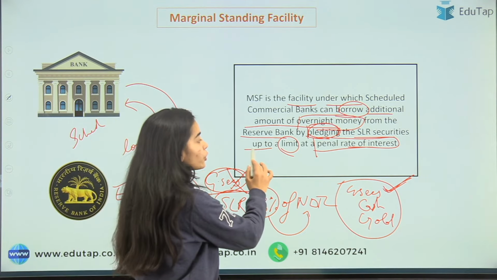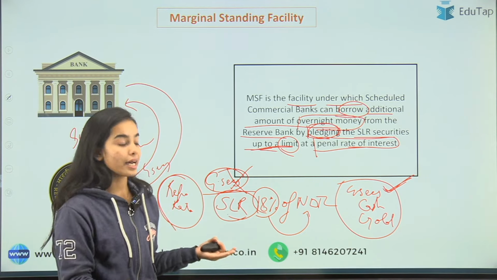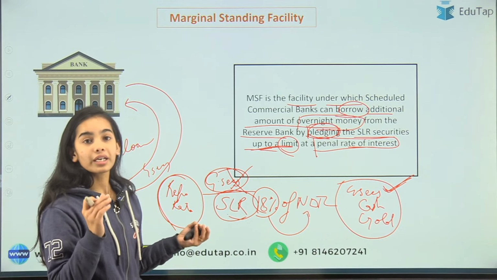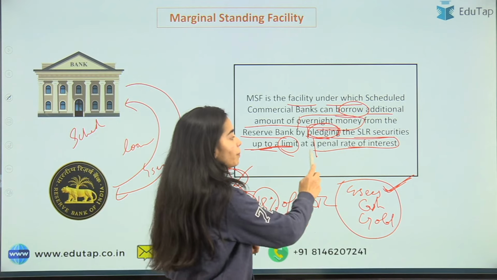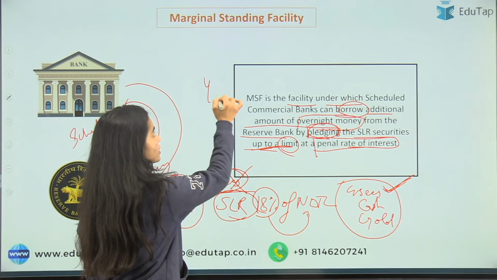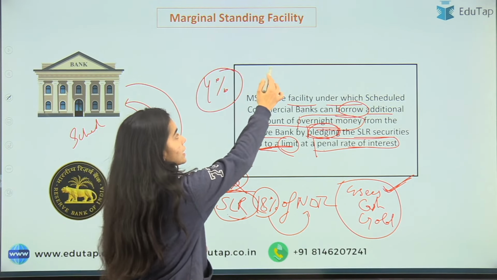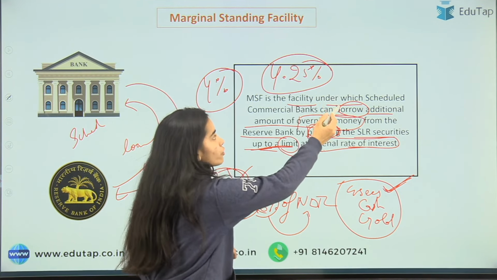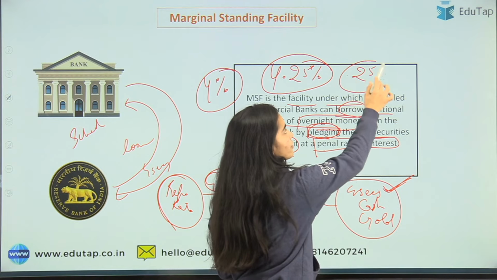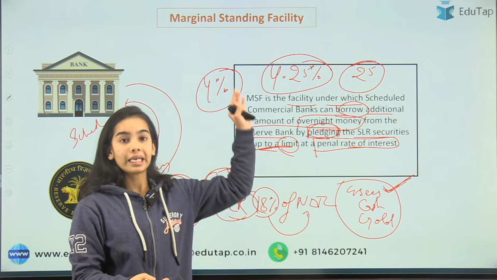Okay, up to a limit. Of course, you cannot give all the SLR. Here also there is a limit that you can reduce the SLR to this limit only. This limit keeps on changing, at a penal rate of interest. So currently the repo rate is 4%, but the MSF rate is higher than this. It is 4.25%. So 0.25% the banks have to give extra if they are taking the MSF.